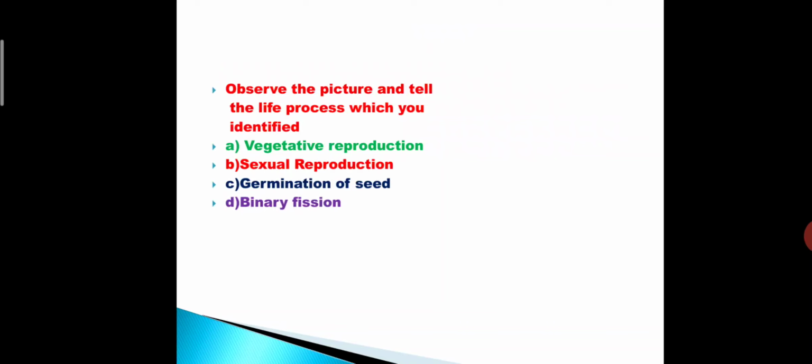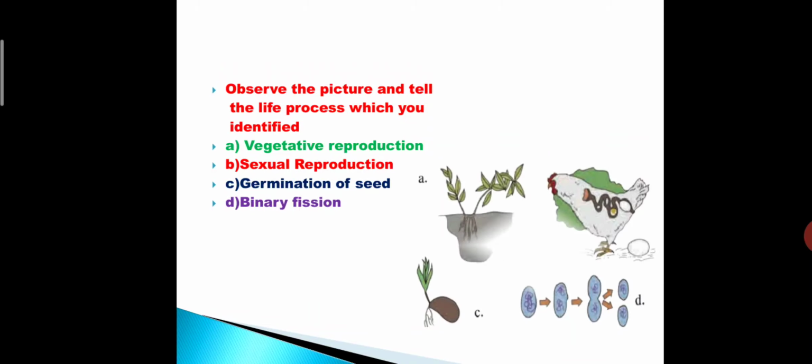Okay, here students, a few pictures are given. Observe the pictures and tell the life processes which you identified. First one, vegetative propagation. Next one, sexual reproduction.